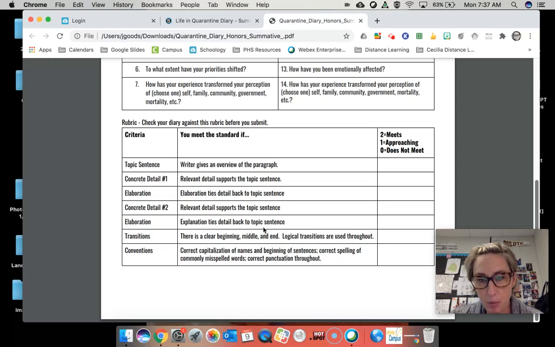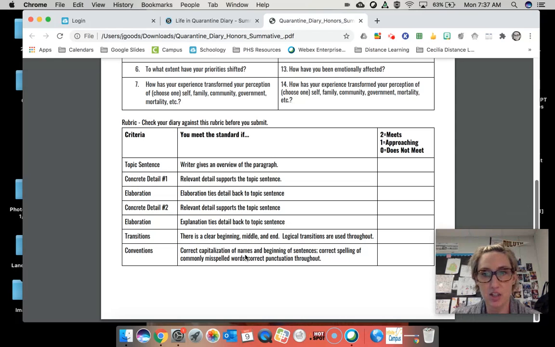That end is really important. A lot of you are forgetting a clear conclusion that links back to your topic sentence. So you're going to lose credit there if you don't have that. And then double check your conventions, which I told you were going to be assessed on this time. Make sure you're capitalizing proper nouns, beginning of sentences, you have correct spelling throughout, that you have punctuation, including periods. Make sure you have apostrophes in the right place, things like that.